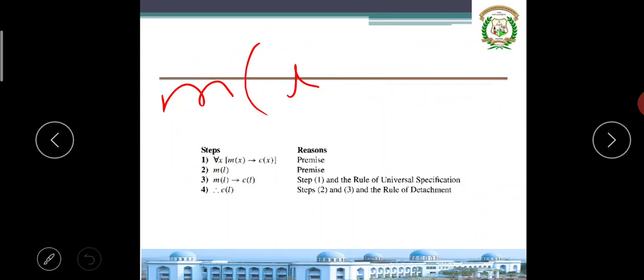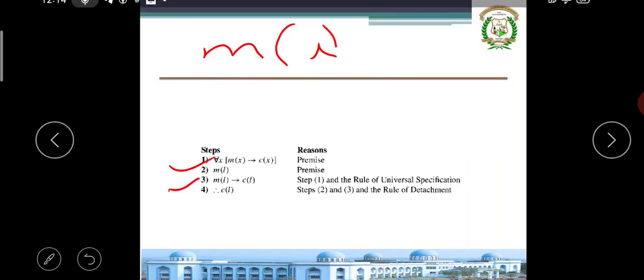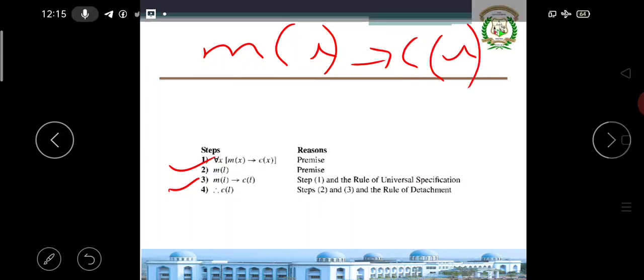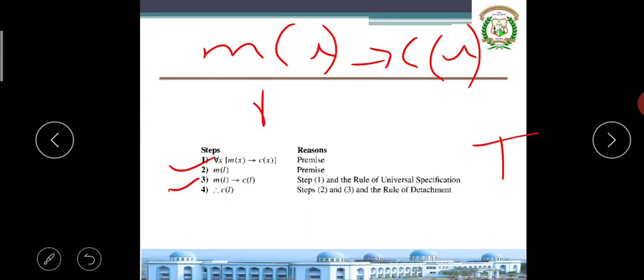Carefully watch the statement. M of L is true. M of L implies C of L is true. The whole statement is true and M of L is true. If the second statement C of L were false, the whole statement would not become true.